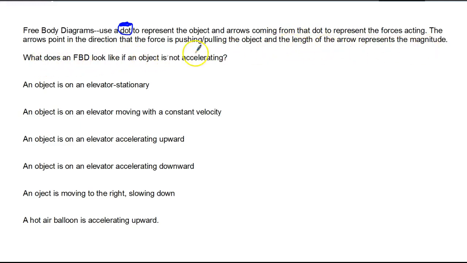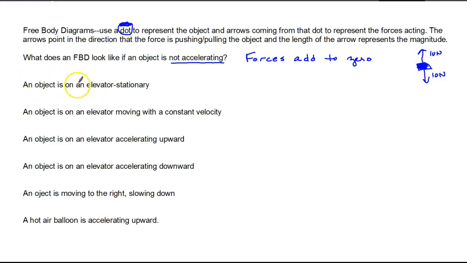What does a free body diagram look like if an object is not accelerating? The forces are balanced. You have forces in each direction adding to 0. So I'll say forces add to 0. Pretend that's a dot and not a square. So this is an object that is not accelerating because the forces are balanced.